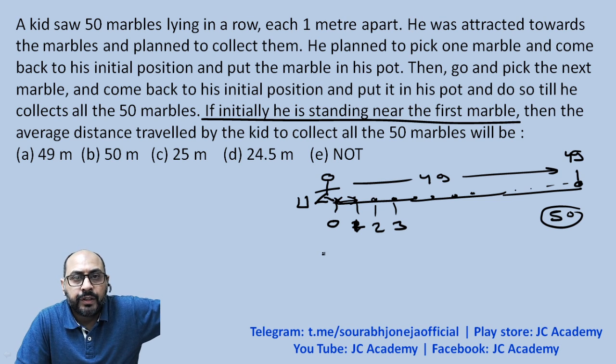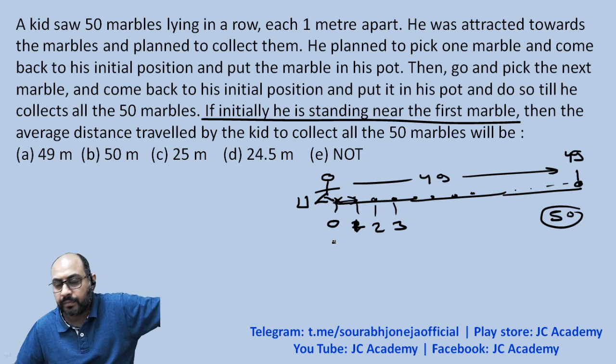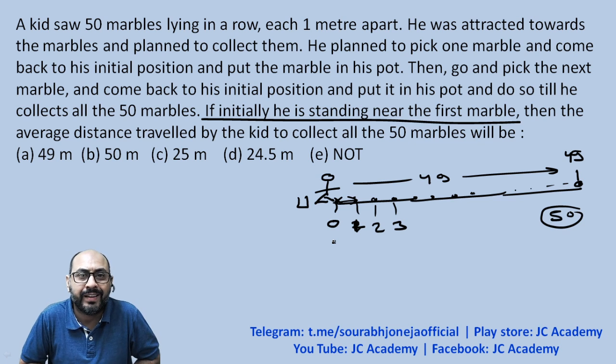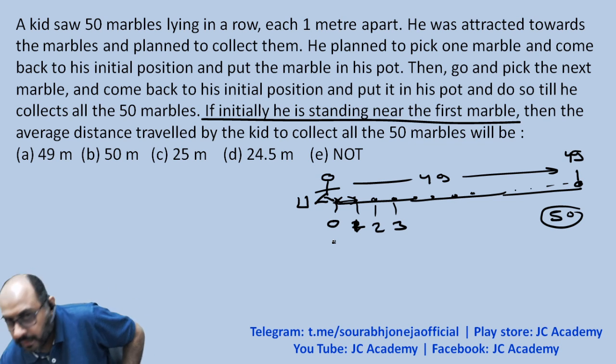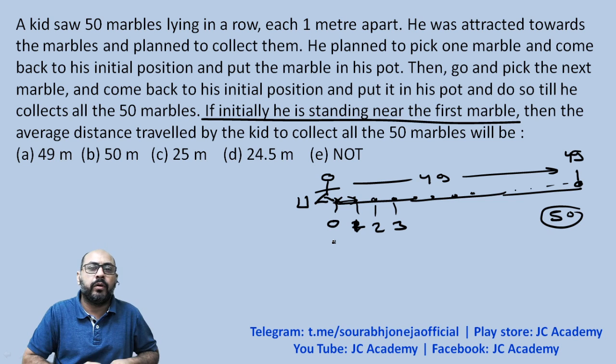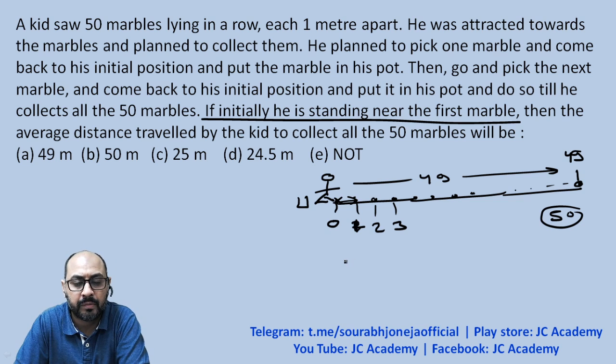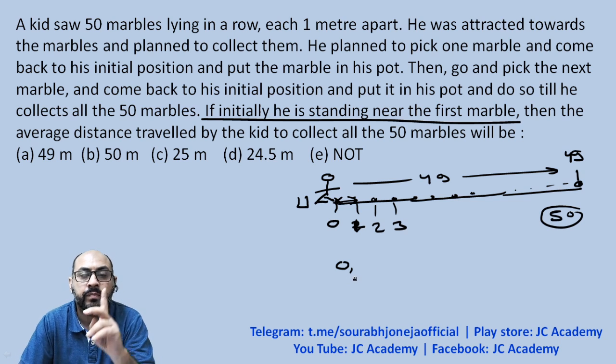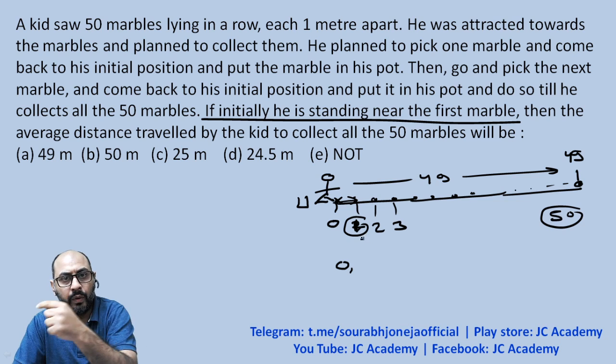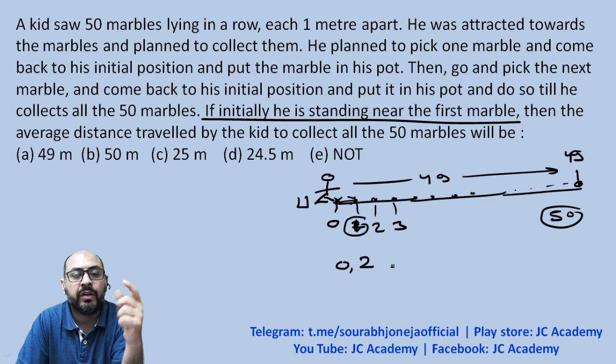So for the first marble, which is just next to him, does he move any distance? No, he just bends, picks the marble and puts it in the pot. So for the first marble, he is not covering any distance. For the second marble, which is 1 meter away from him, so to and fro back, he will be covering how many?